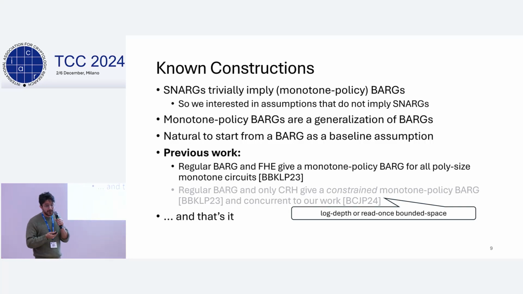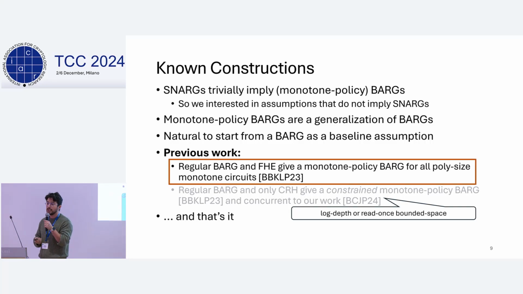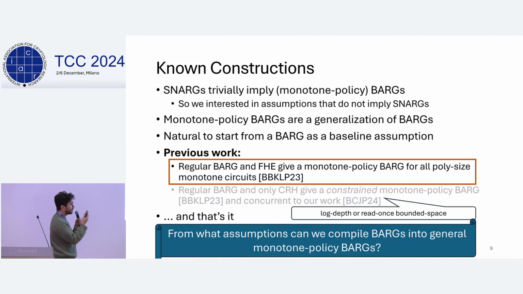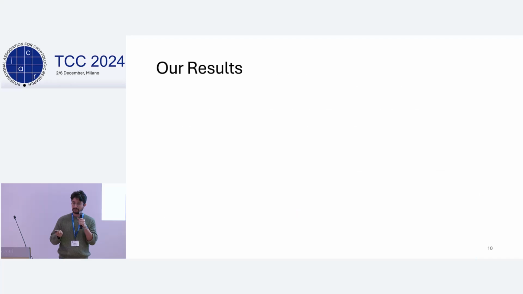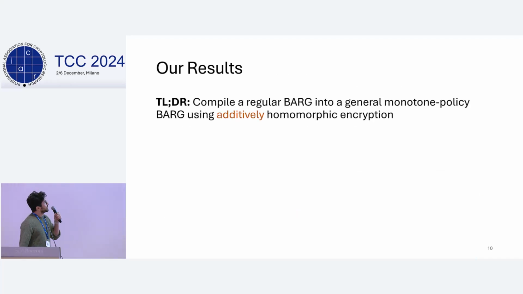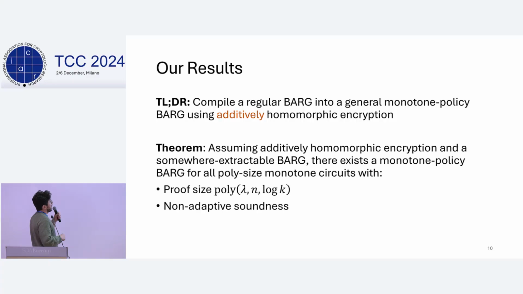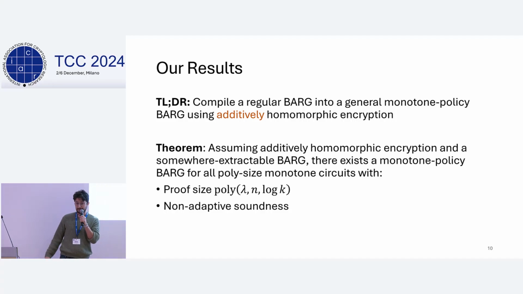So in this work, we ask, is fully homomorphic encryption really necessary? Or more generally, what assumptions do we need in order to compile BARGs into monotone policy BARGs? Our result basically states that it's enough to assume additively homomorphic encryption. So we can compile any BARG into a general monotone policy BARG using additively homomorphic encryption. The formal theorem statement is that we have to assume additively homomorphic encryption and a somewhere extractable BARG, which is why I defined the somewhere extractability before. And using those two ingredients, we can get a monotone policy BARG for all polynomial-sized monotone circuits with the proof size that you want and non-adaptive soundness.